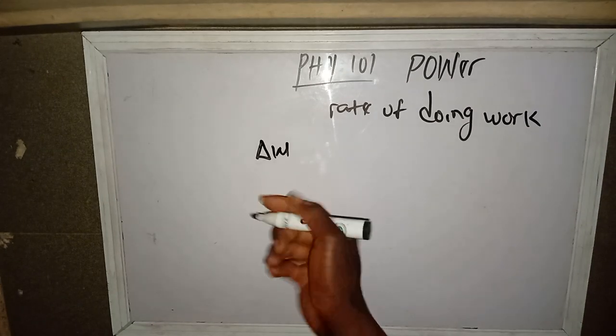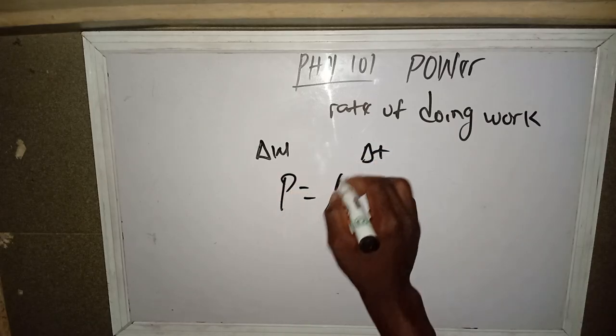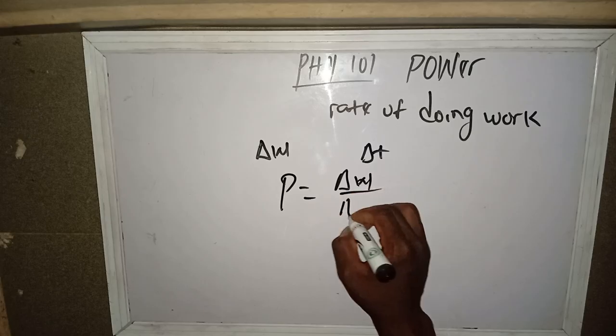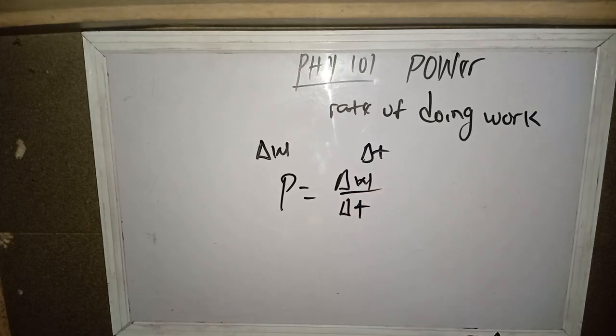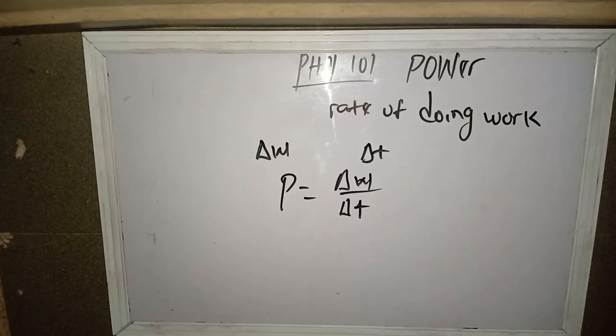Now, what is power? As you all know, power is the rate of doing work. We are all familiar with that. Now, if a small amount of work, let's say change in W, is done within a small time interval, let's call that change in T, then our power equals what? Change in W over what? Change in T. Are we together? Rate at which work is done. When we say rate, that's per time.